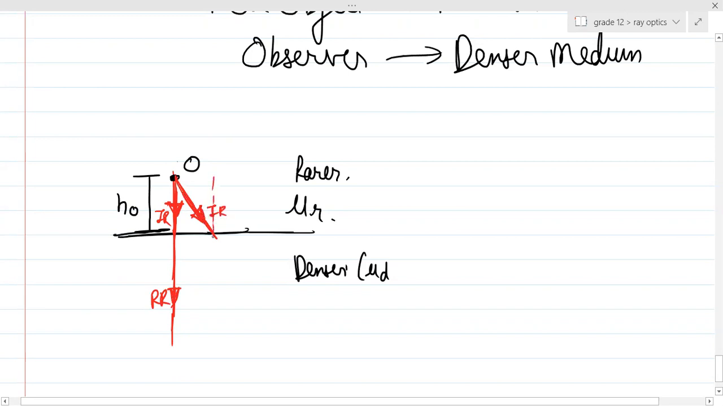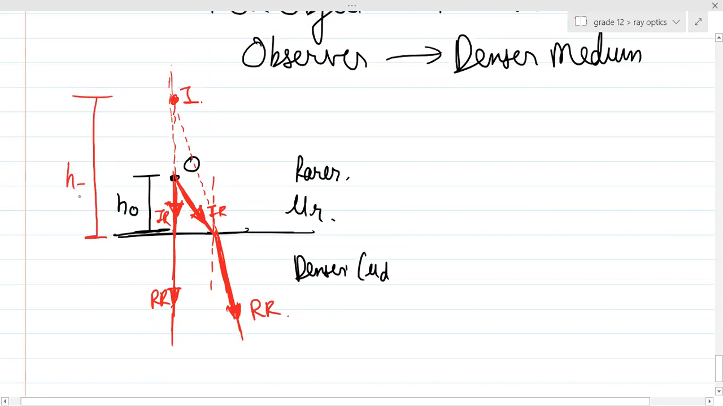And tell me this particular thing, guys. If it is going from a rarer to a denser medium, how shall it bend? How shall it bend? Towards the normal. Towards normal. So will it bend like this? Yes or no? If it bends like this, then can I say this particular thing? The image will be formed by producing the refracted rays backwards. So can you see here the image is formed? This will be basically your SI.